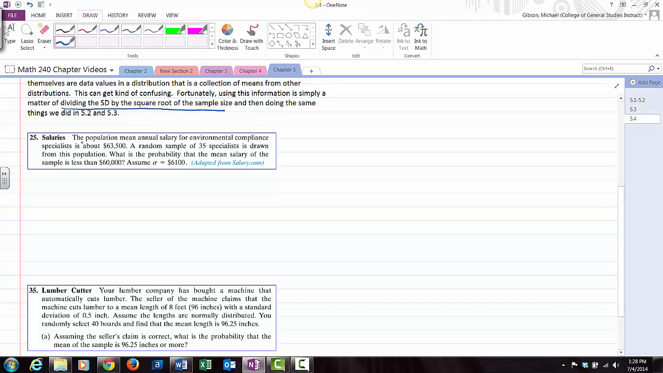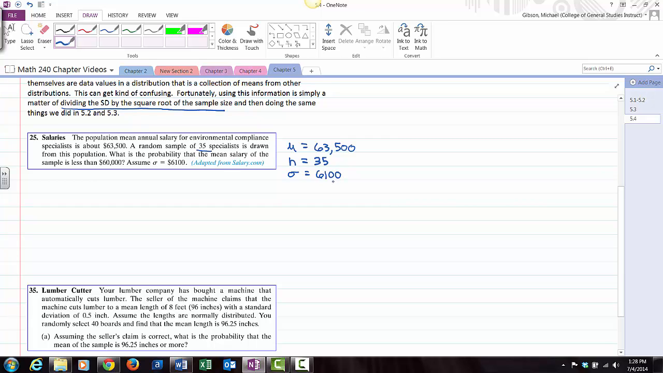Salaries. The population mean annual salary for an environmental compliance specialist is about $63,500. All right. A random sample of 35 specialists is drawn from this population. So the sample, right? Random sample of 35 specialists. That's our sample size. What is the probability that the mean salary of the samples is less than 60,000? Assume the standard deviation is 6,100.